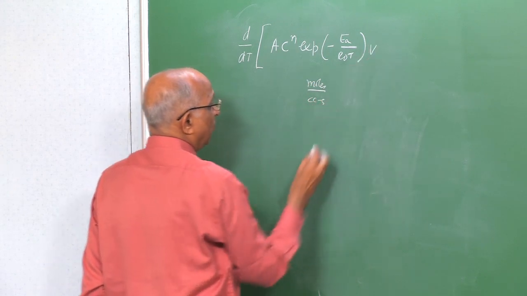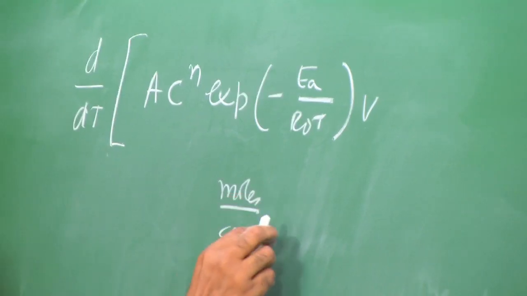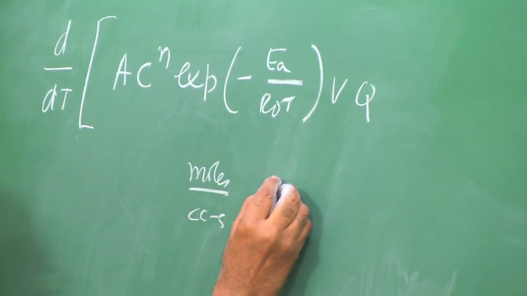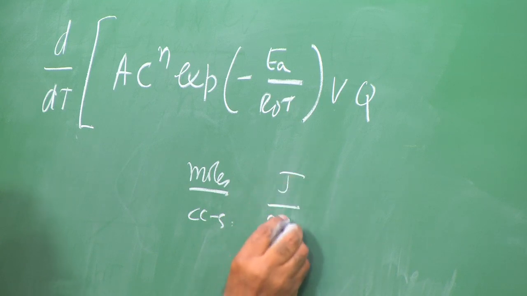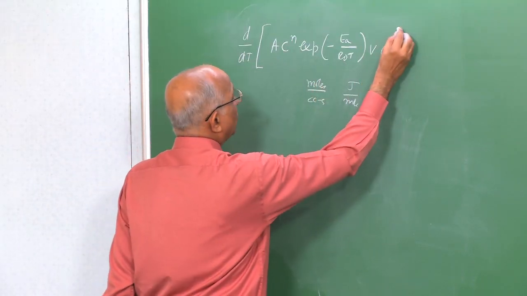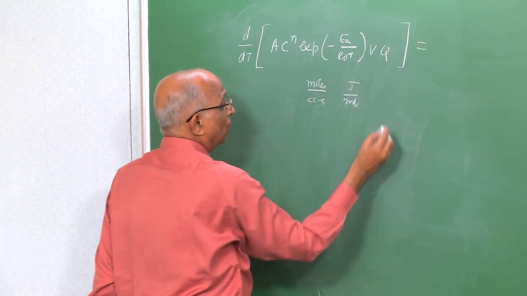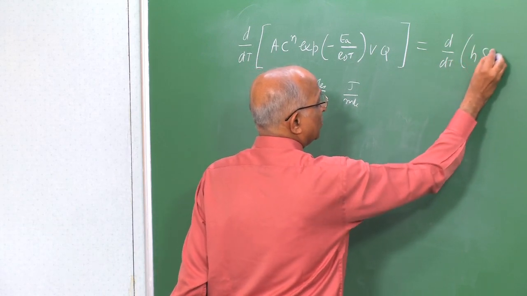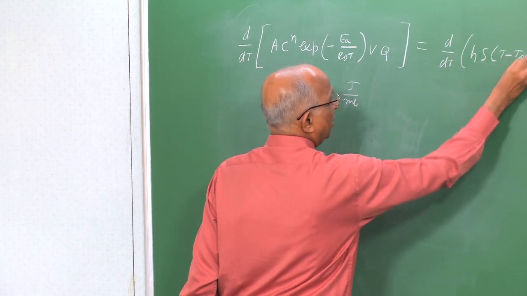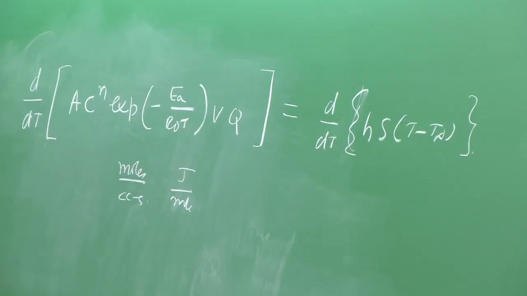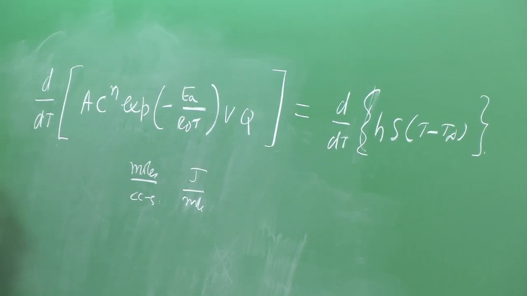Therefore, I had to multiply it by V to get moles per second. I also had to multiply it by Q to convert, that means so many joules per mole. Therefore, we had A Cn exponential minus Ea by R naught T into V into Q, and this was equal to the value being tangent over here. The heat loss was equal to Hs into T minus T ambient. This was the condition. Let us solve for this. What is it we get?